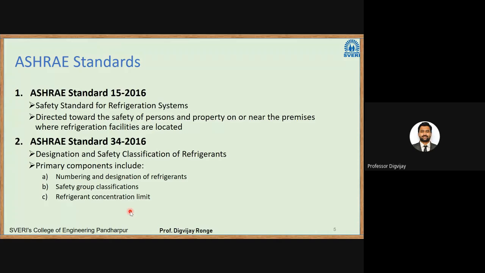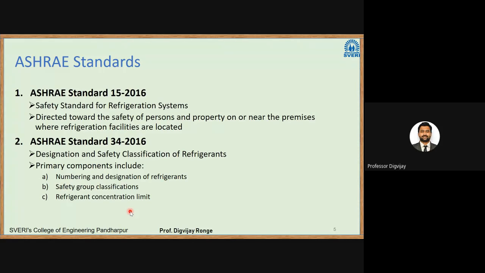The second standard is ASHRAE Standard 34, version 2016, and this is related to classification and numbering of refrigerants. It covers designation and safety classification of refrigerants. ASHRAE is mostly concerned about the toxicity and flammability of refrigerants. We will see one table in which this toxicity and flammability are given.